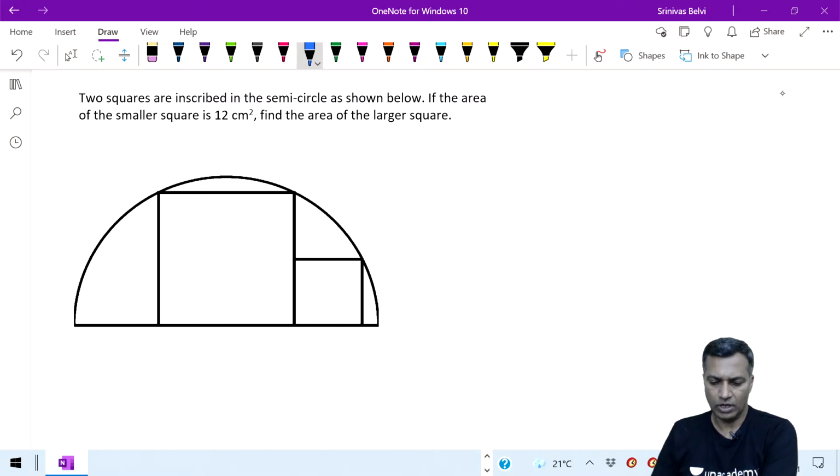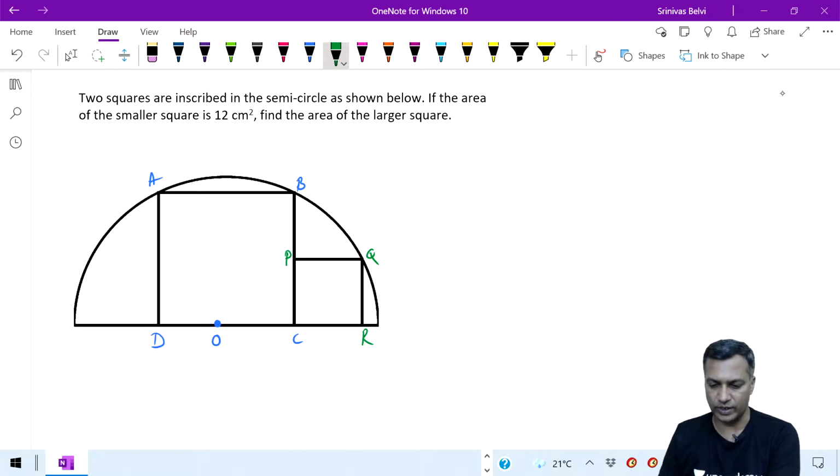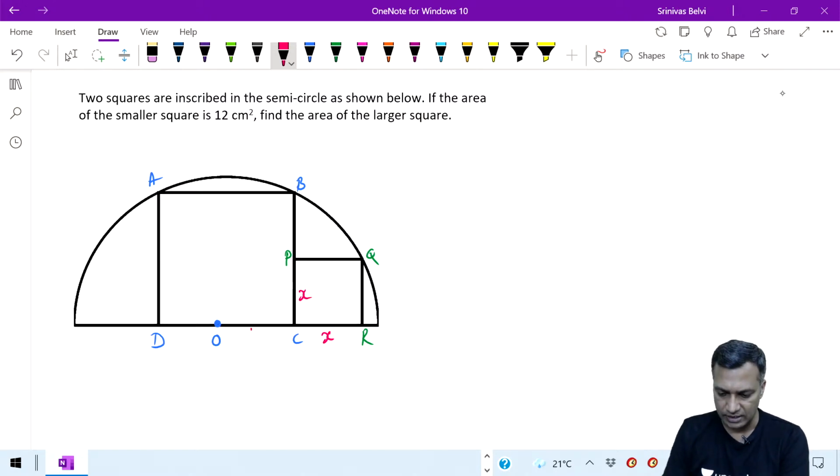Okay, fine. So how do we go about this? Let's say I call this outer square ABCD, and there would be some center O here. If I call this point P, this Q, and this R, then PQRC is another square there. Let's say this dimension is X units, so this square has a dimension of X by X units. Let's say this is Y here.